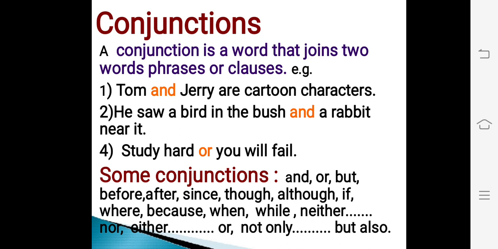Some conjunctions: and, or, but, before, after, since, though, although, if, where, because, when, while, neither nor, either or, not only but also. All these are the conjunctions. They work as joining words in a sentence.